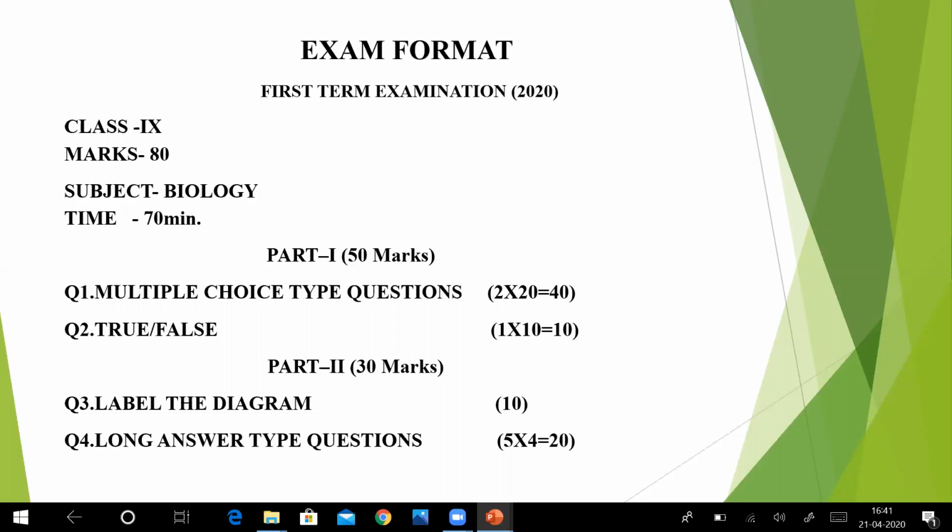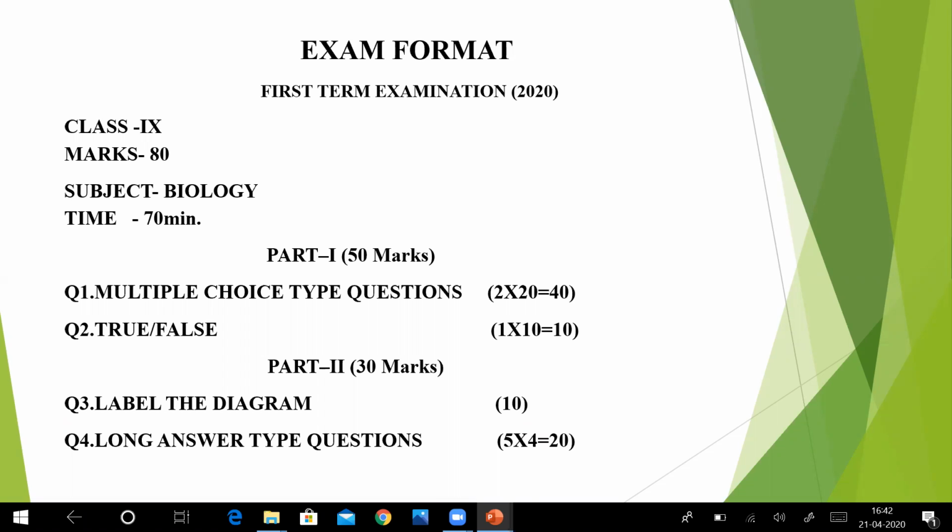There would be no defining of cell or bioenergetics. This time there is no short answer type question, but yes, you have to learn everything in order to score well in multiple choice and true false. In long answers, the questions would be long. For example, how to use a microscope, differentiate between catabolism and anabolism, differentiate between plant cell and animal cell, differentiate between prokaryotic cell and eukaryotic cells. These are some examples I'm giving. So these types of questions will be there in your exam paper.